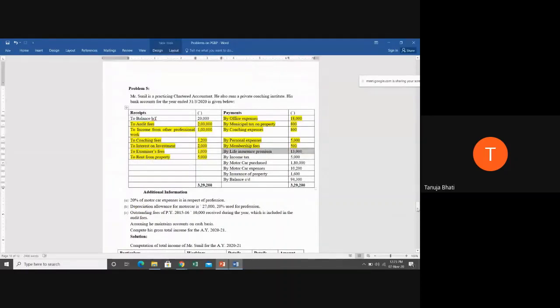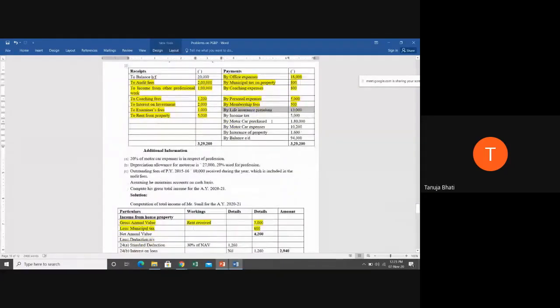Next, by life insurance premium 13,000. Tell me, students, life insurance premium you're paying on yourself. It is a personal expenditure, correct? It is on the life of yourself, SSE himself. So will you show any of the personal expenditure on any of the heads of income? Yes, students? No, ma'am. Very good. Next, by income tax. Will you show it anywhere? No, because income tax again is a personal expenditure.